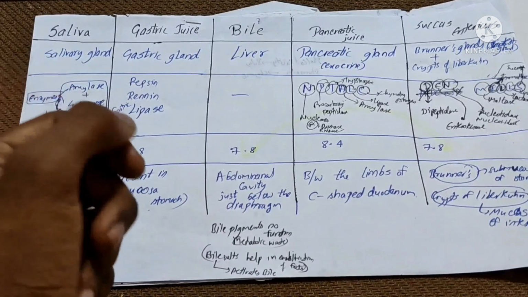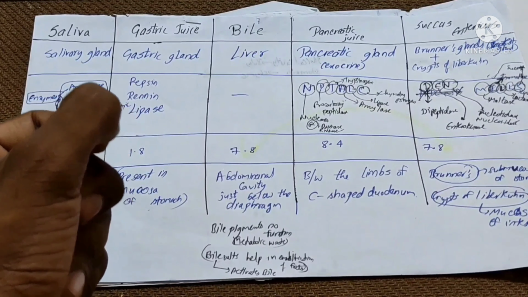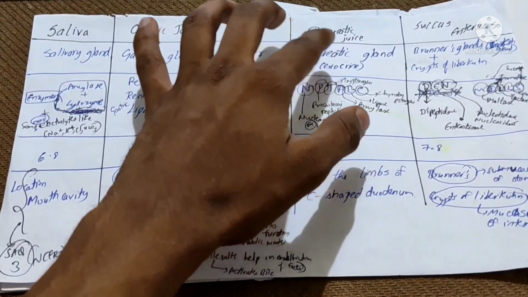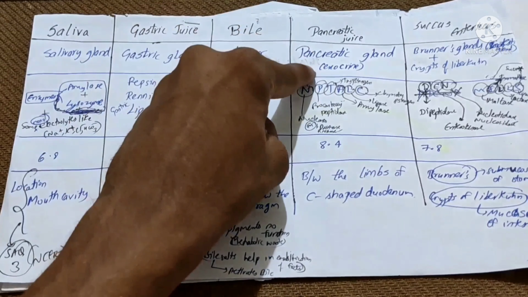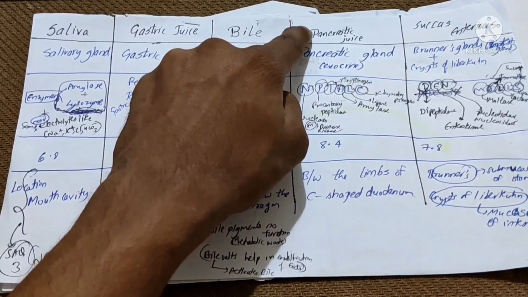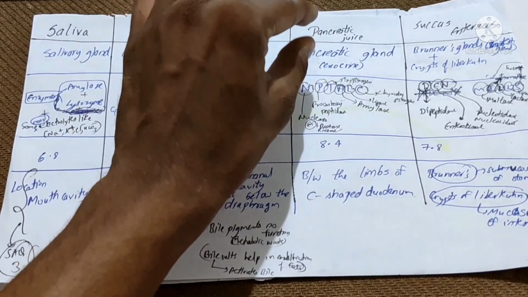They are also metabolic waste, but you know bile salts are important, which help in activating the bile. Next, let's go to the pancreatic gland. Here I'm talking about the exocrine part, because the exocrine only secretes the alkaline pancreatic juice. Okay, and the next, the enzymes of pancreatic juice.